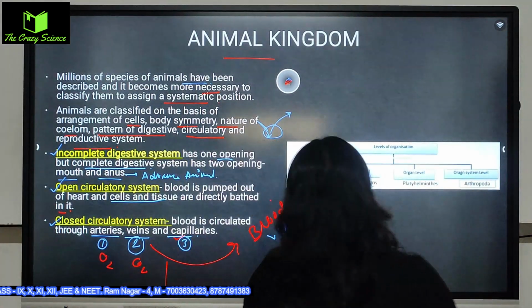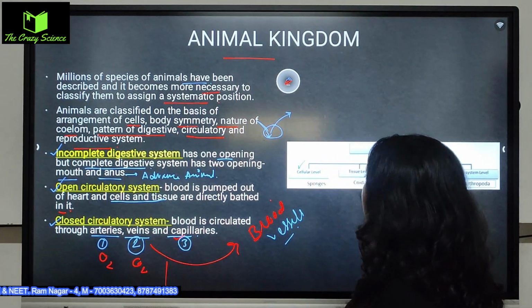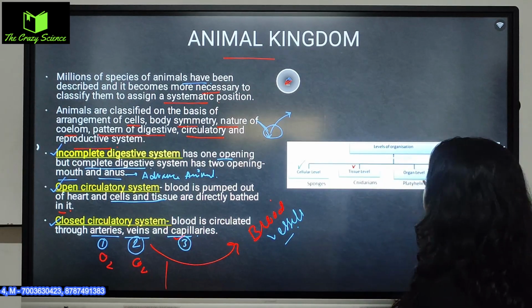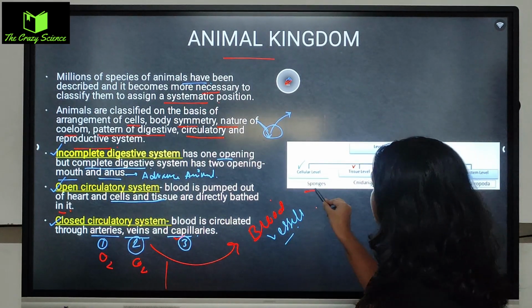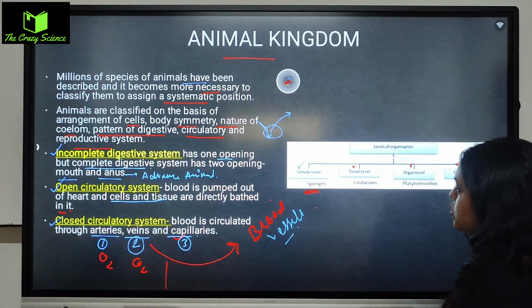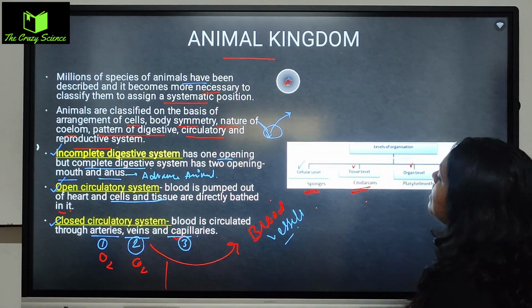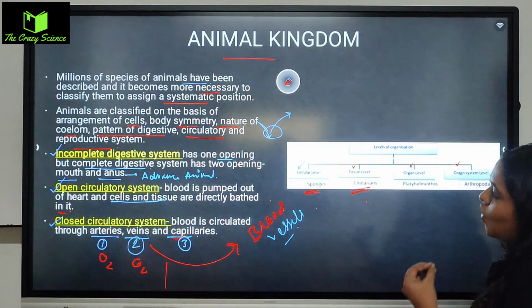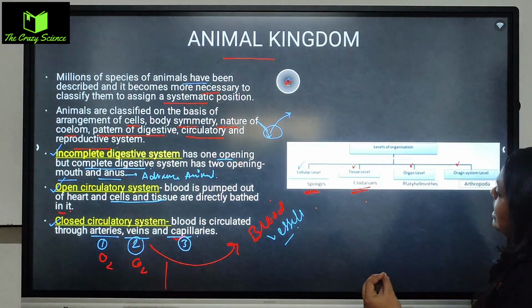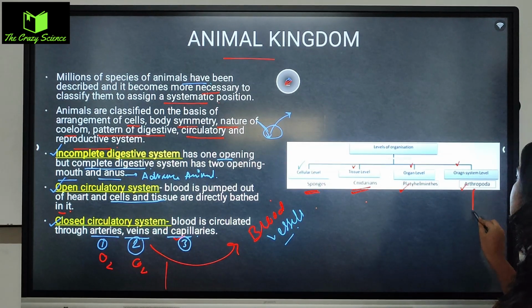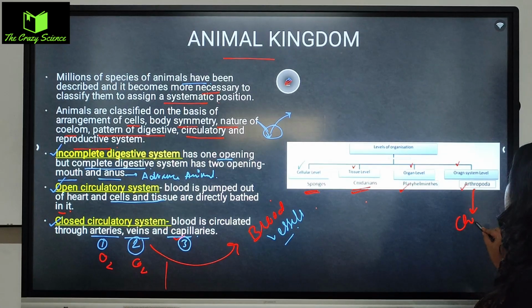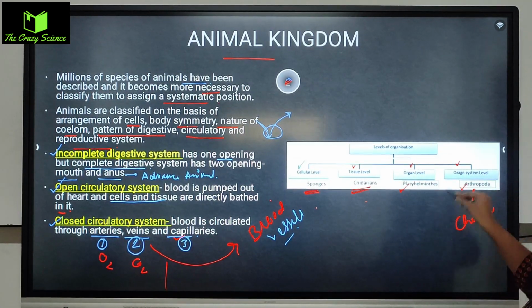Next is level of organization. First we will see the cellular level, next the tissue level, third the organ level, and fourth the organ system level. Cellular level means sponge, for example. Tissue level means the Cnidarians, the second phylum of the animal kingdom. Third is organ level, that is Platyhelminthes, and organ system level means Arthropoda. Starting from Arthropoda it goes all the way to Chordata.